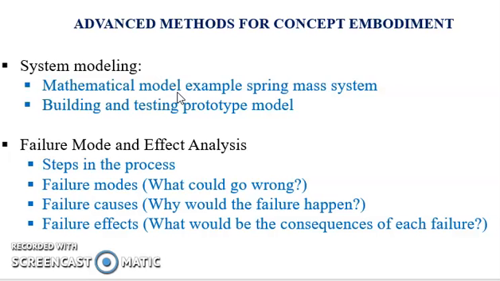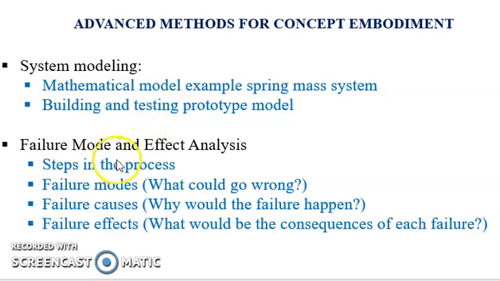System modeling uses mechanical design principles to analyze the concept layout and improve it with respect to the problems faced by the development team. In system modeling, we use laws of science and engineering such as Newton's law of motion, heat conduction and convection equations, gravitational law, etc. Or we can build a prototype to test the performance of a product.